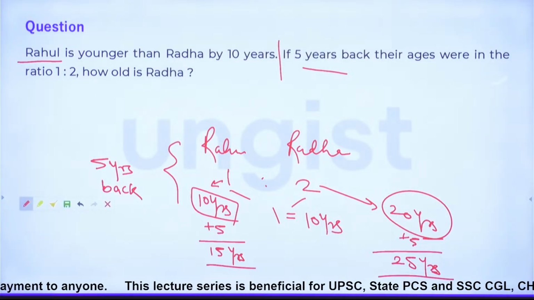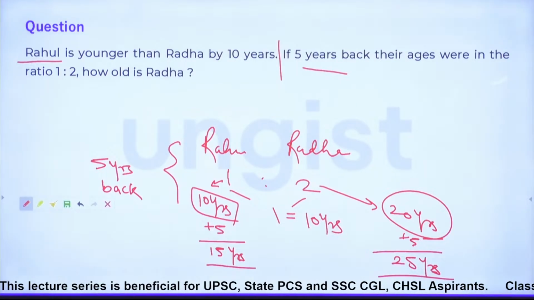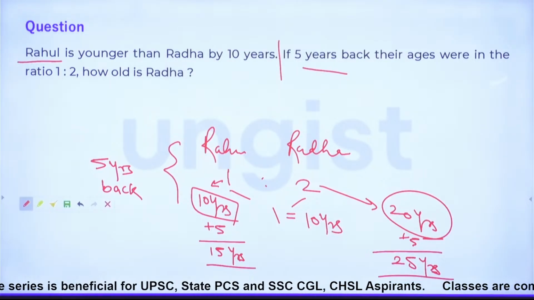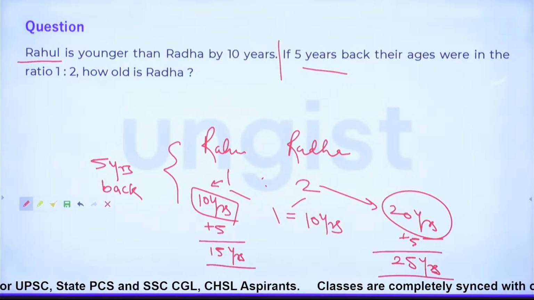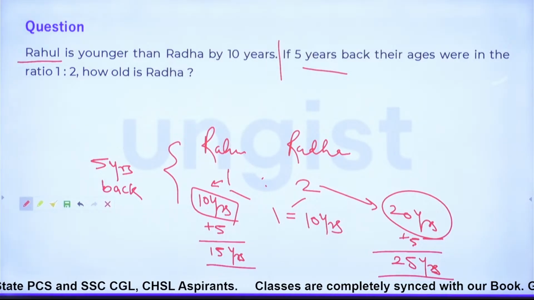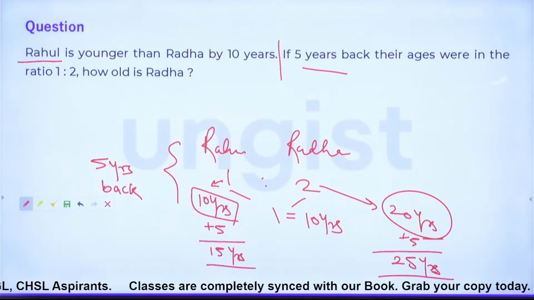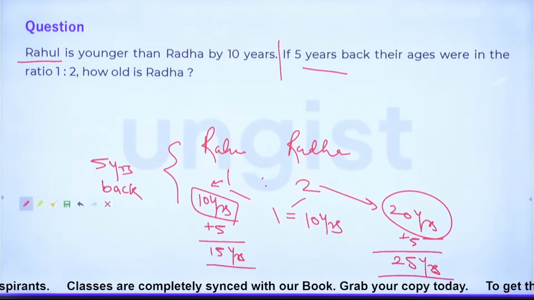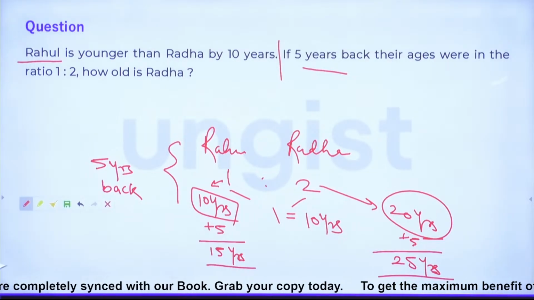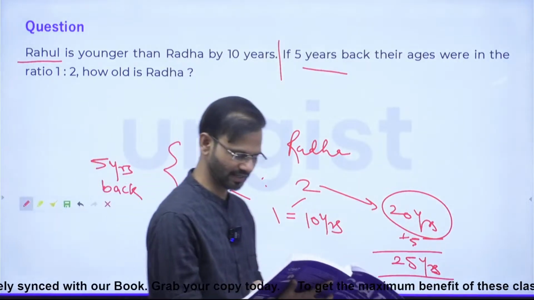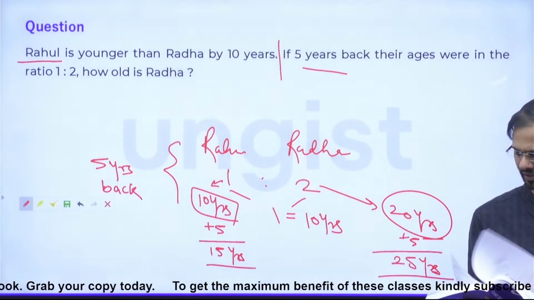Any confusion? No? All right, very good. Yes, guys, hope it is clear now.